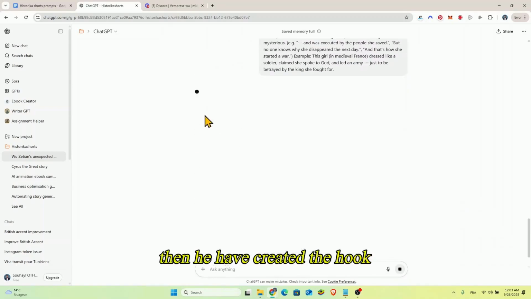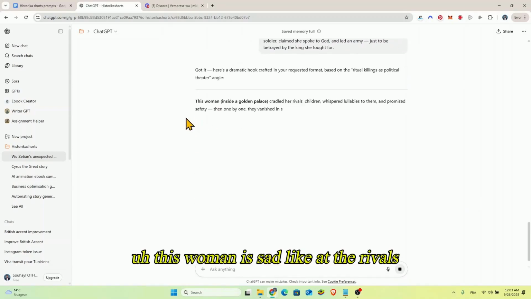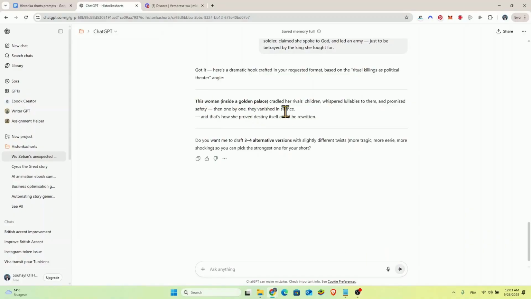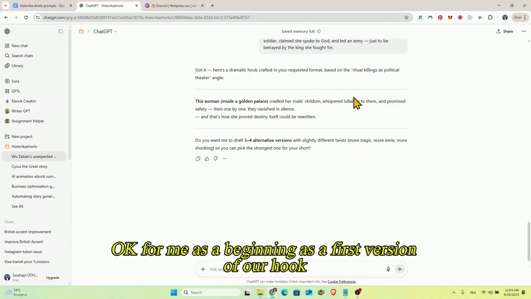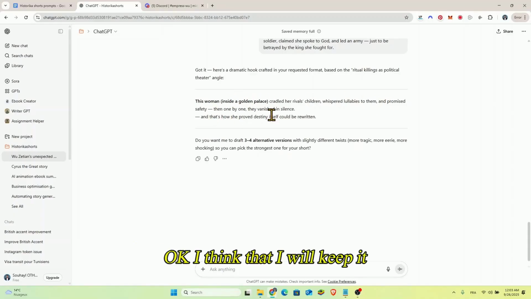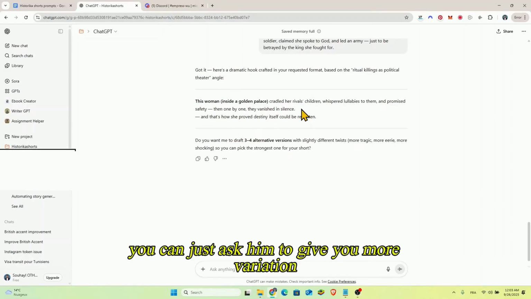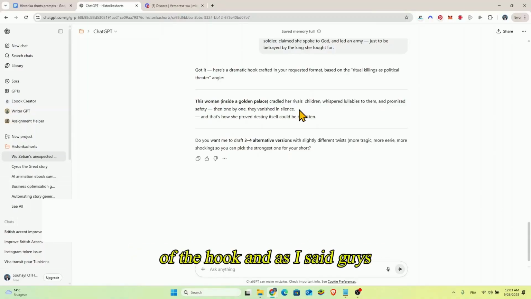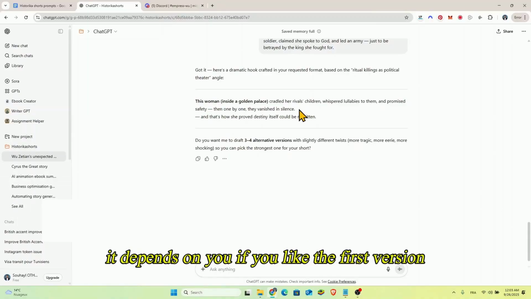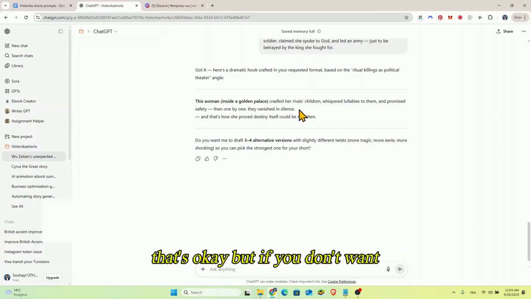Then it has created the hook. This woman got her rivals. I think that's okay for me as a beginning, as a first version of our hook. Okay, I think that I will keep it. But you can also ask it to give you more variations of the hook. As I said, guys, it depends on you. If you like the first version, that's okay. But if you don't, you can just do the hook again.